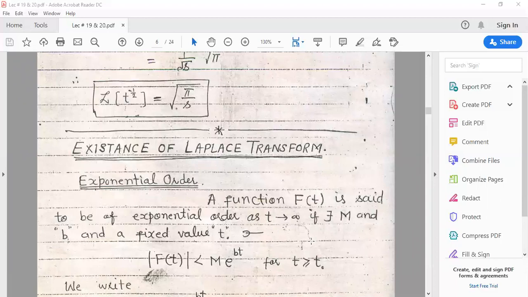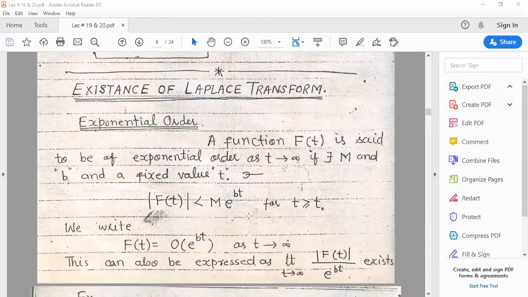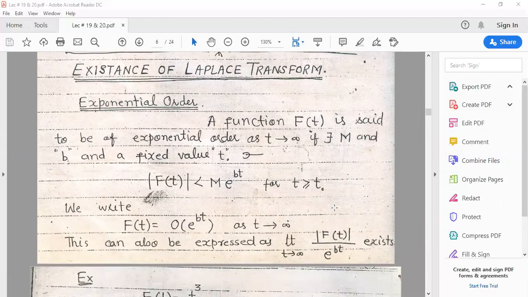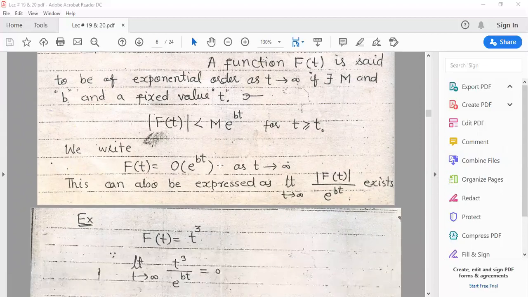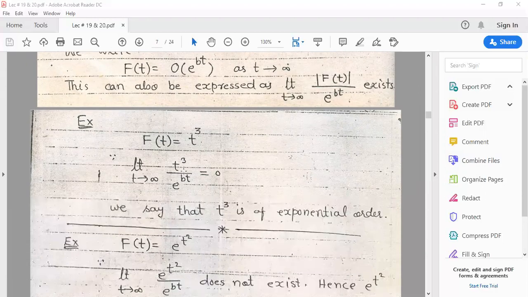A function f of t is said to be of exponential order as t tends to infinity if there exist M and b such that the function is bounded for all t greater or equal to t1. This function is known as an exponential order function. As simple as that, when we divide mod f of t by e power bt and apply the limit t tends to infinity, if the limit exists, then we call this an exponential order function.